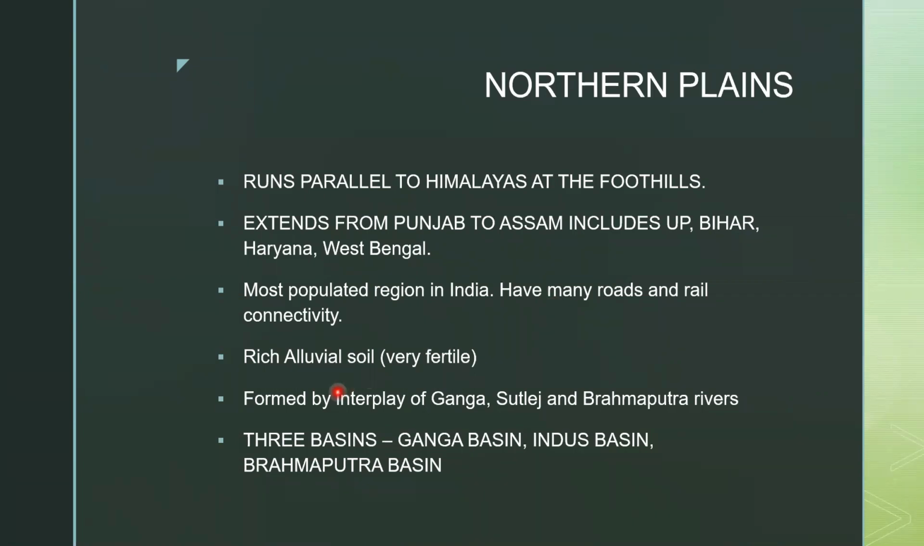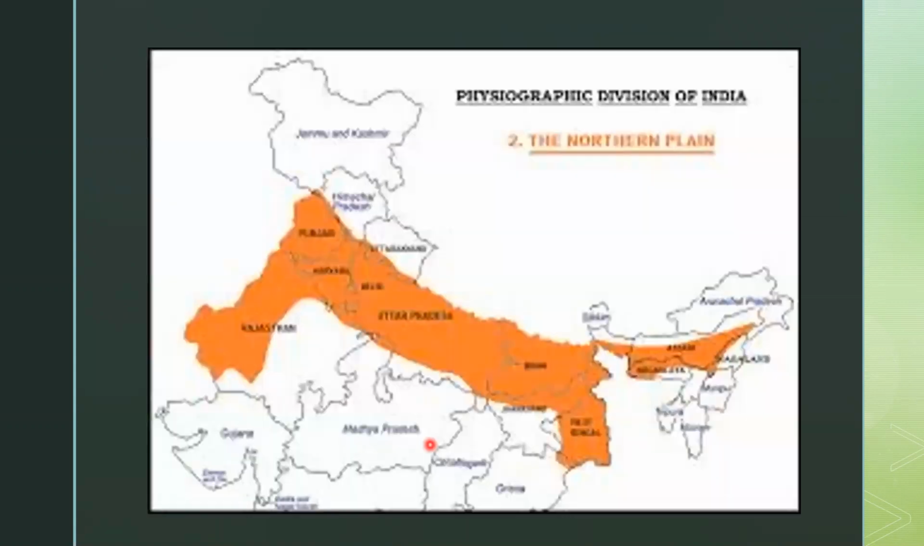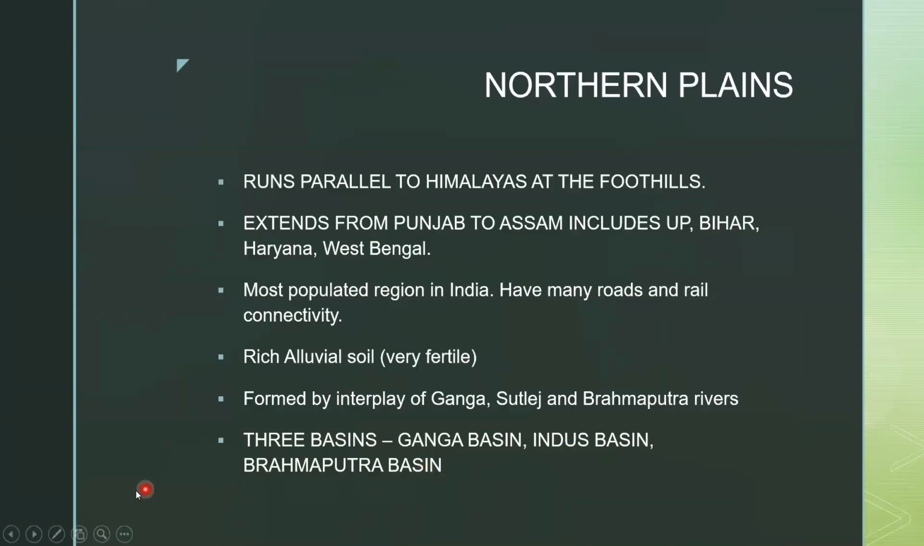The northern plains have many rivers, so they are rich in alluvial soil, which is very fertile and helps to grow crops like wheat, rice, or any other food crops. Also, some cash crops. The northern plains are formed by the interplay of the Ganga, Satluj, and Brahmaputra rivers. The three basins include the Ganga basin, Indus basin, and Brahmaputra basin.